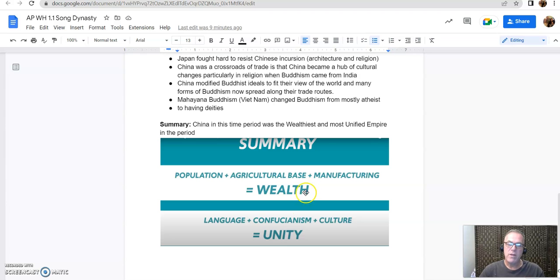That brings them wealth, having a common language, and the construct of Confucianism as quasi-religious. Confucianism is atheistic, but it's religious sounding in the idea that it has very strong ideals and moral placements, and it served very much as a religion. And this led to cultural unity of China, which made it pretty much unstoppable.